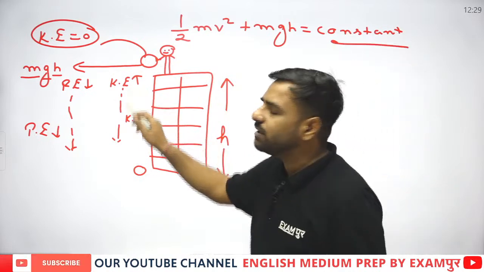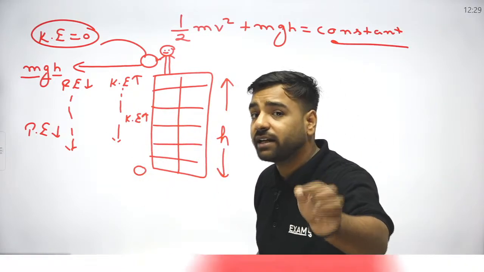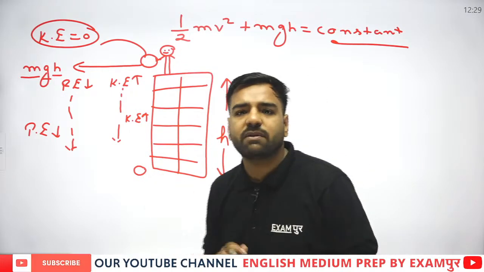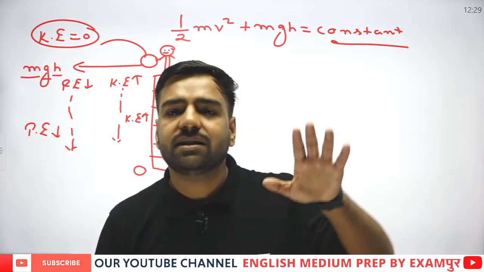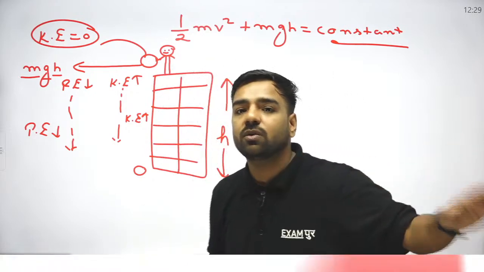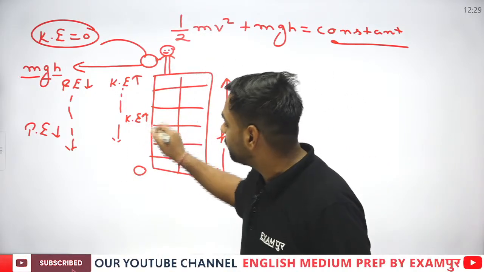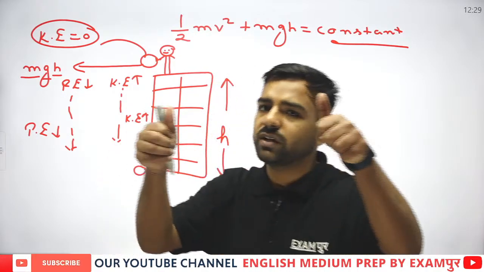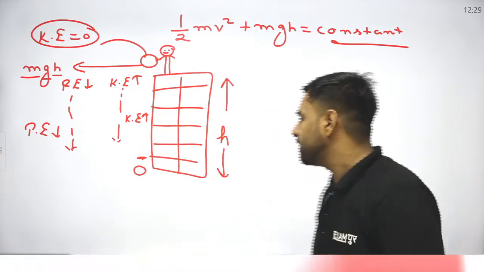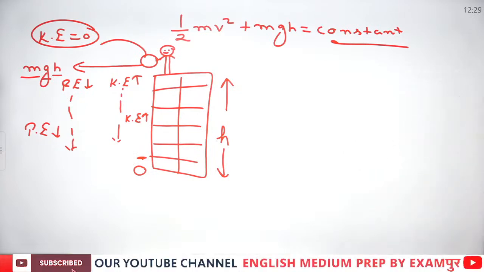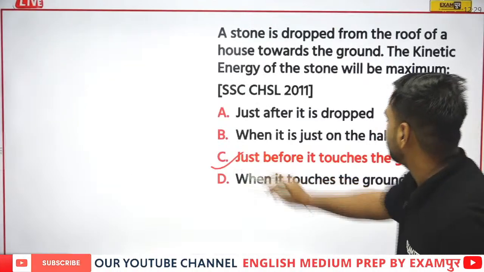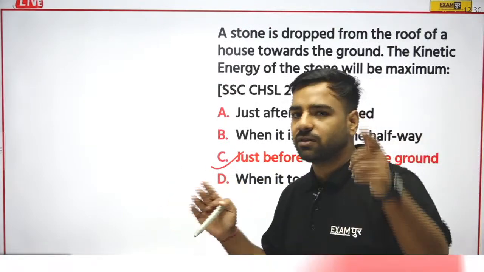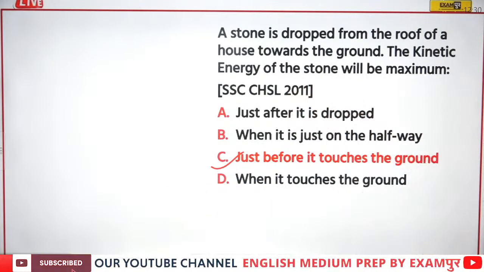Kinetic energy will be there only when movement is there, correct? As soon as it touches the ground, kinetic energy will become 0. But before touching the ground, it will be at its peak level, that is the maximum level. So that's why Jivita, you are absolutely correct. The correct answer would be just before it touches the ground. So I guess you all got that point. Please remember this part, okay? Let's move forward with the next question.